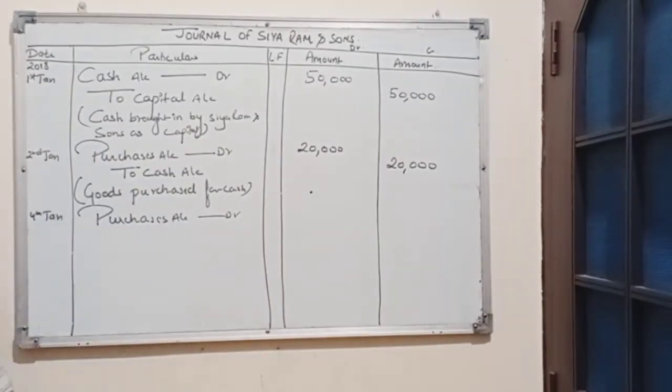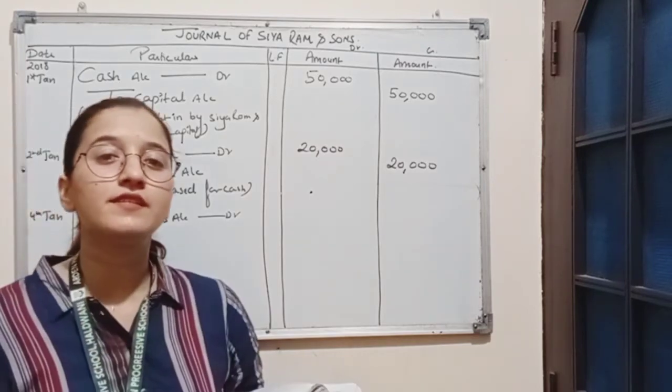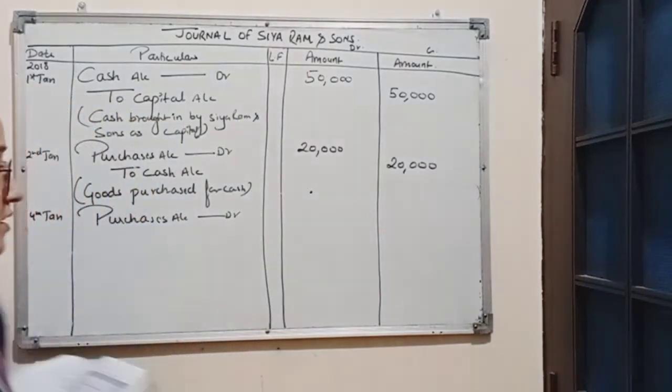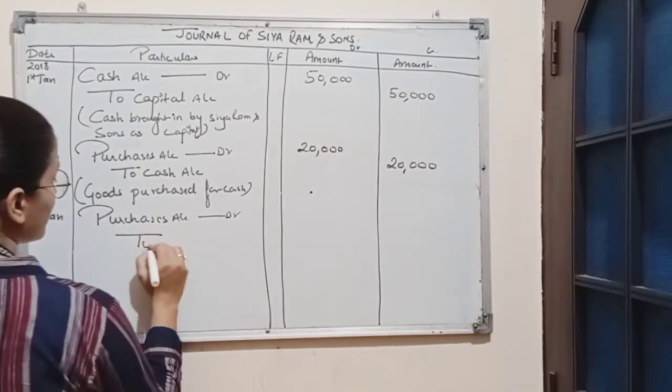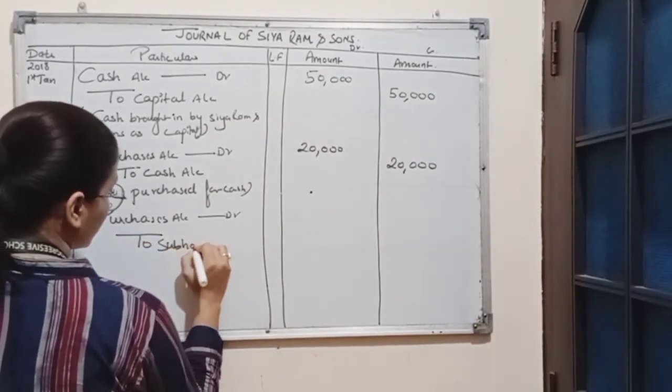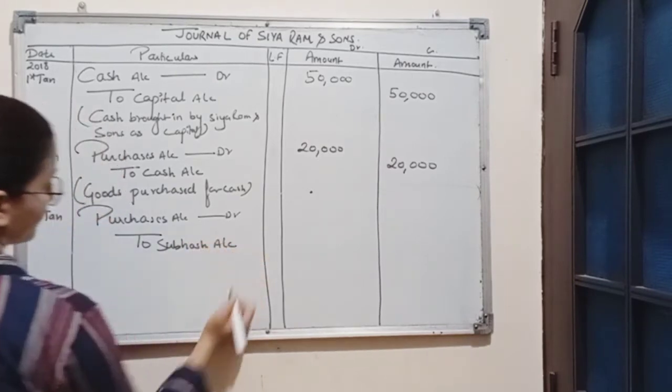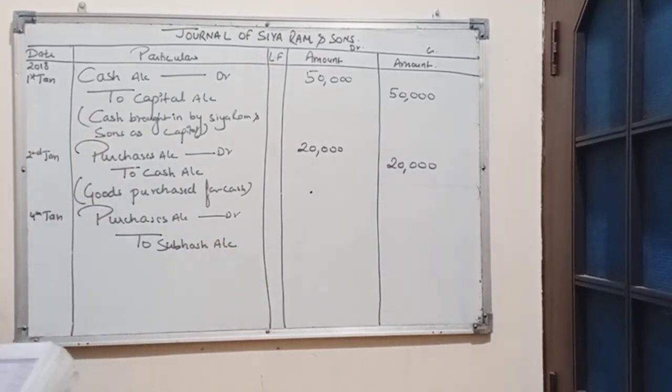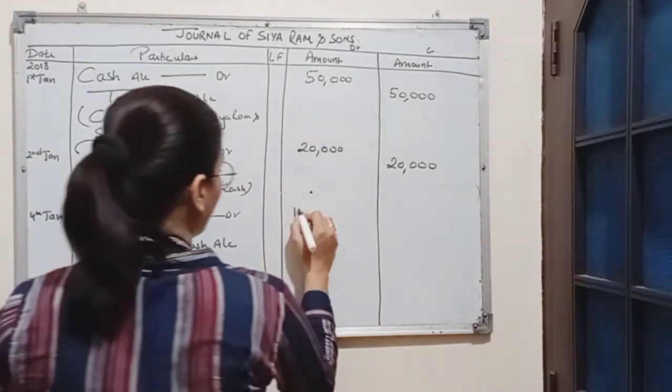Subhash is a personal account, and the rule for personal account is debit the receiver, credit the giver. So here we will credit Subhash account. So the journal entry will be purchases account debit to Subhash account, and the amount is rupees 12,000.